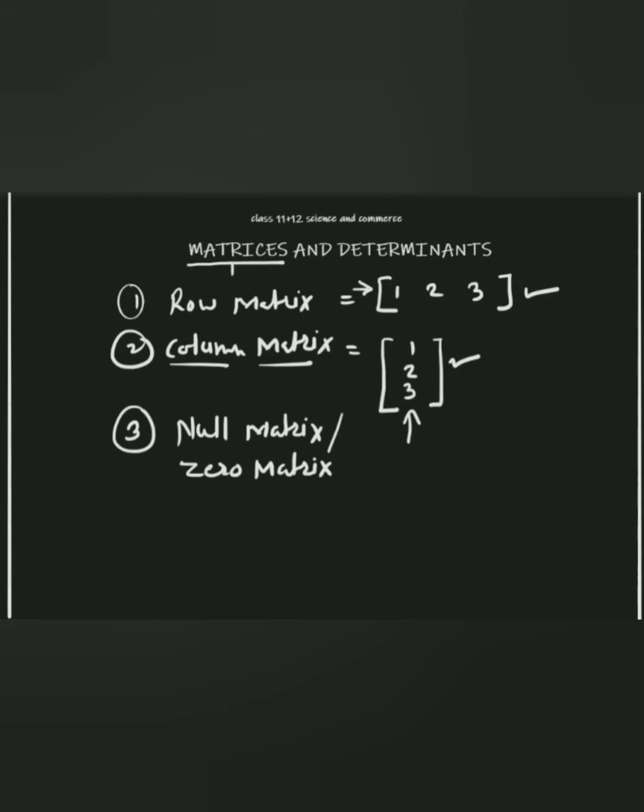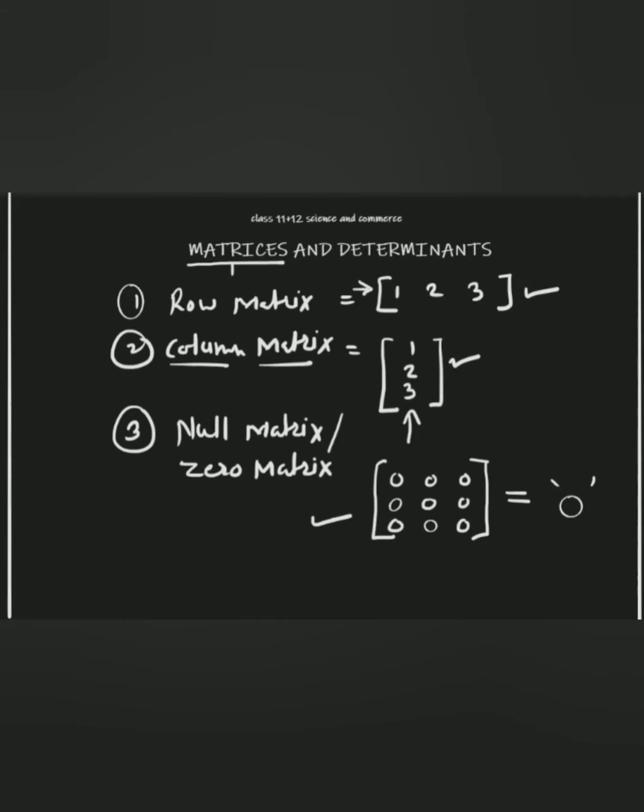Now what is meant by null matrix and zero matrix? A null matrix or zero matrix is a matrix in which each element is zero. If I write here a square bracket and write each element as zero, let's have a look: 0, 0, 0. This is the first row. The second row also consists of zeros, and the third row also has zeros. This is known as a null matrix or zero matrix, and it is always denoted by the letter O.